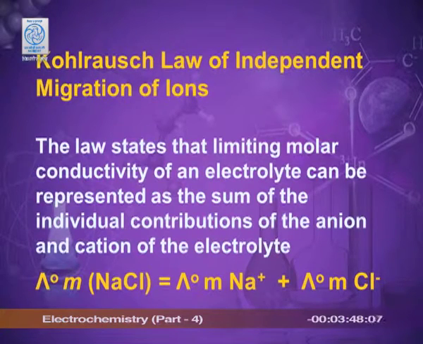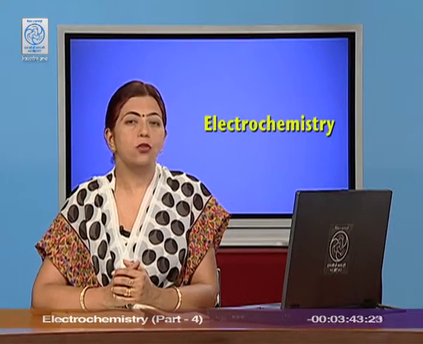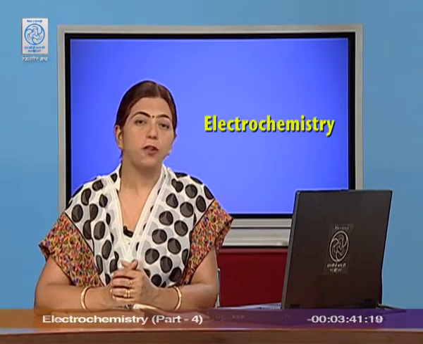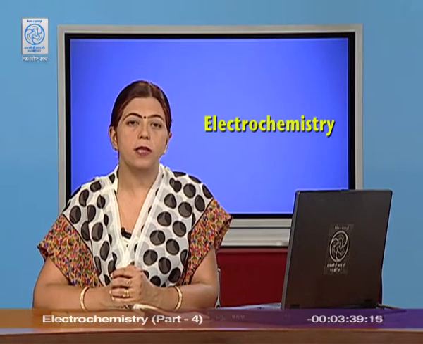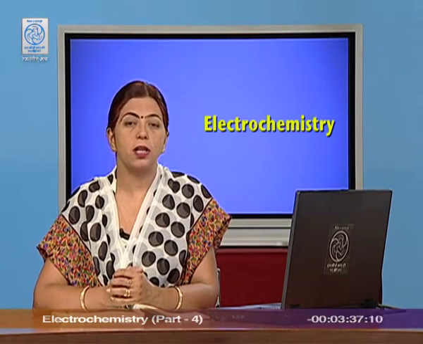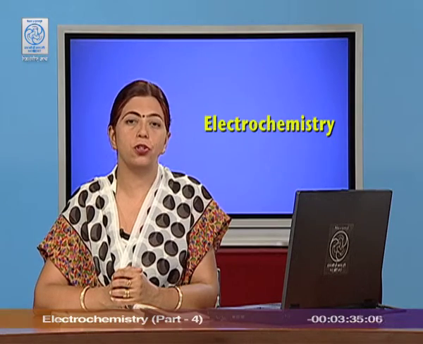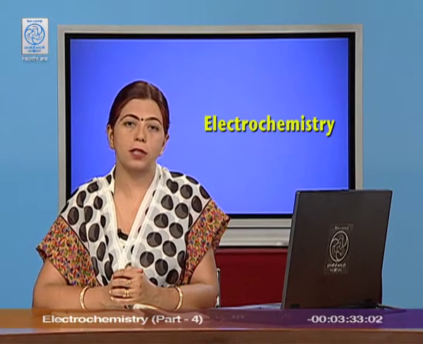Let me explain you what is Kohlrausch's law. Kohlrausch's law of independent migration of ions. The scientist Kohlrausch observed that the ions have a definite and independent contribution towards molar conductance.